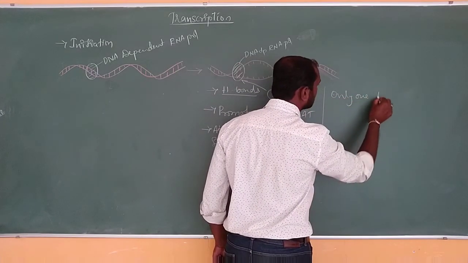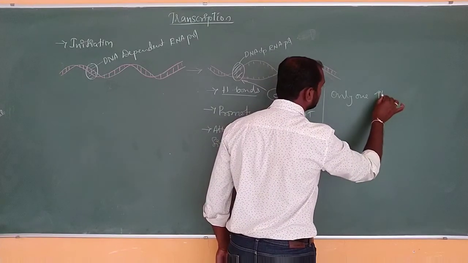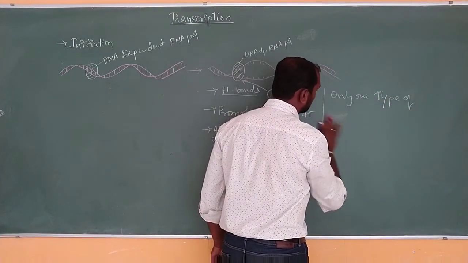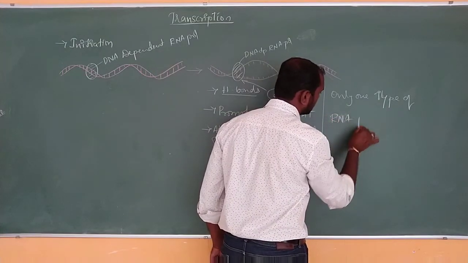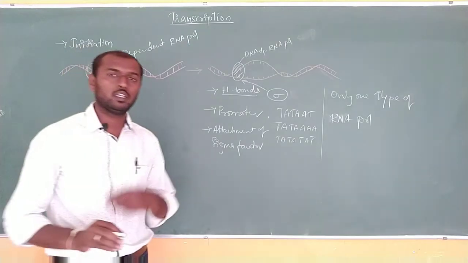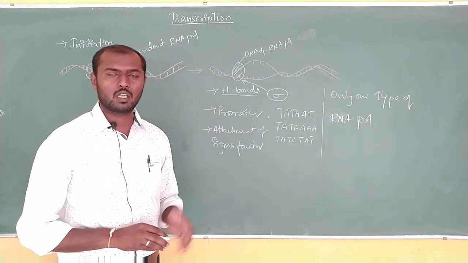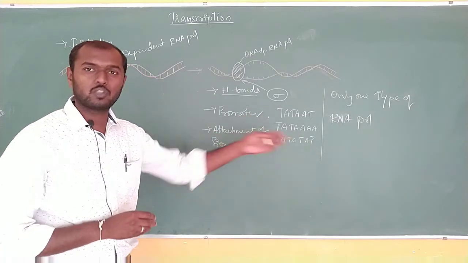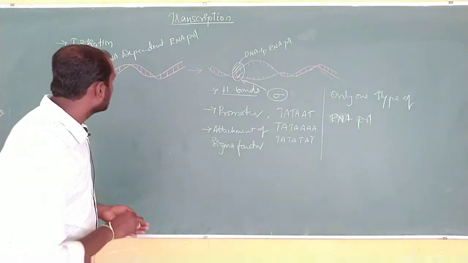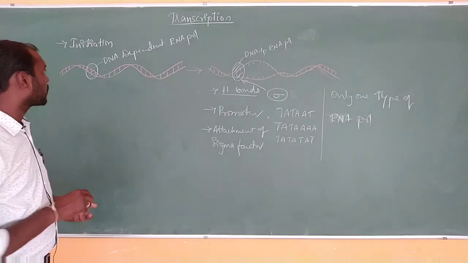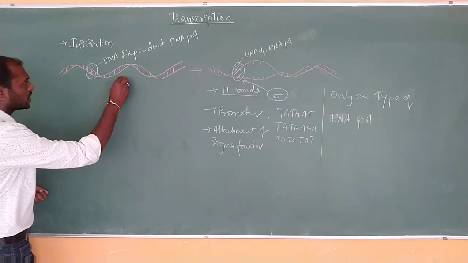Only one type of RNA polymerase is present in prokaryotes. In prokaryotes there are no varieties of RNA polymerase, only one kind of RNA polymerase. Next I will tell you what is there in eukaryotes. Okay, so this is the first stage of the process, the initiation.